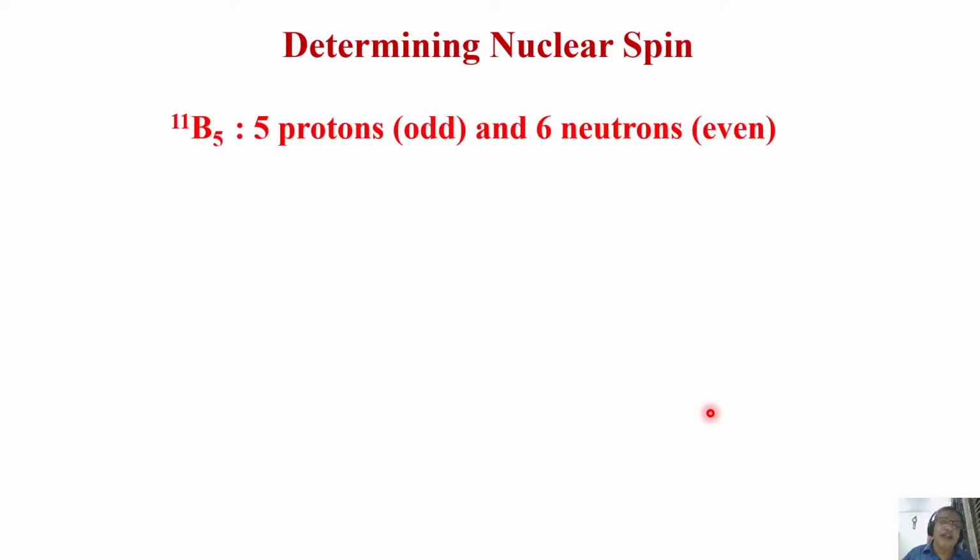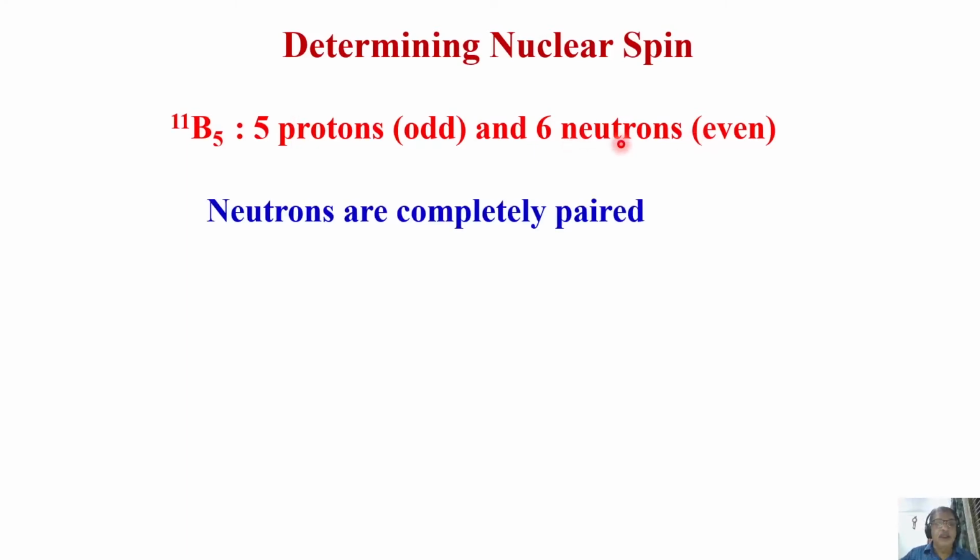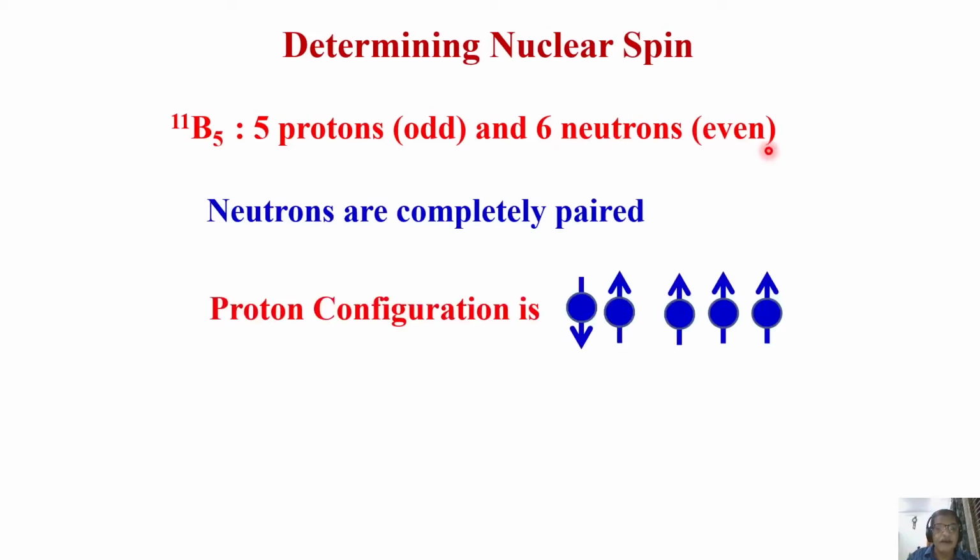And for determining the nuclear spin, boron 11 will go next. It is the other isotope of boron. There are 5 protons and 6 neutrons. Neutrons are completely paired, as they are an even number. The proton configuration, as we saw in the previous example, is 2 paired and 3 unpaired.